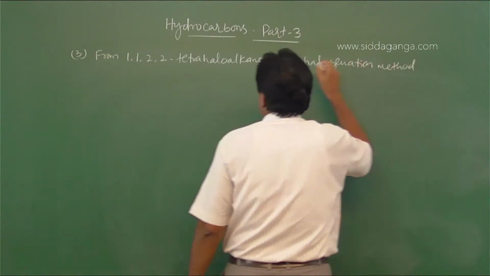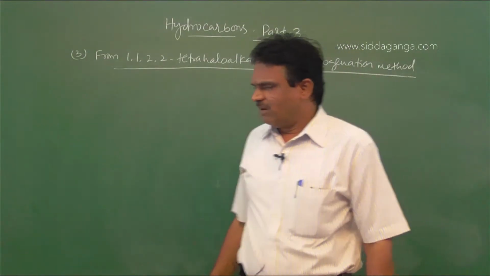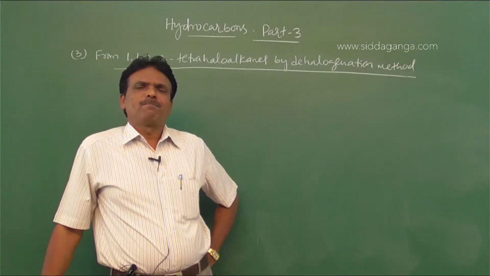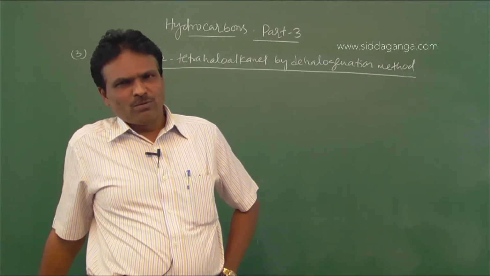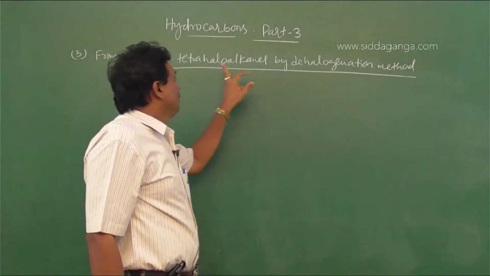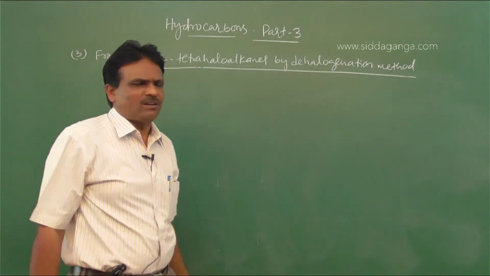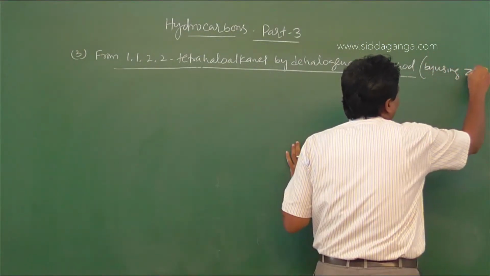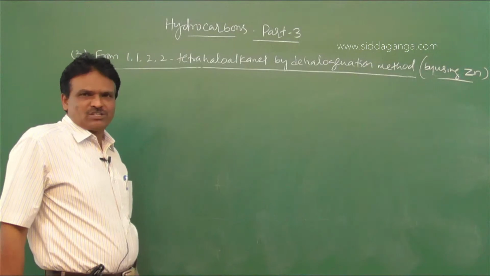So the dehalogenating agent is zinc. Already in the previous topic on alkenes, when preparing alkenes, vicinal dihalides are subjected to dehalogenation and we get alkenes. But here, tetrahaloalkanes are subjected to dehalogenation by using zinc. Zinc is used to effect dehalogenation.